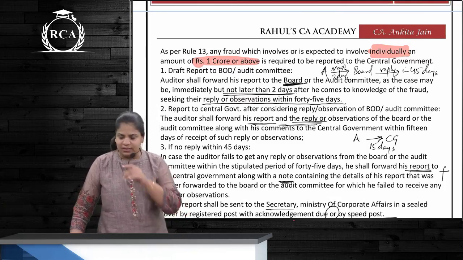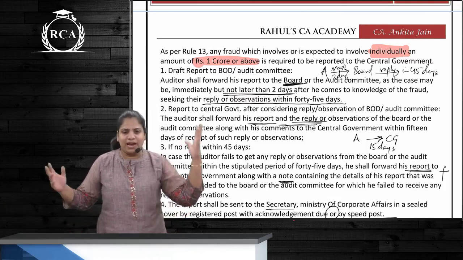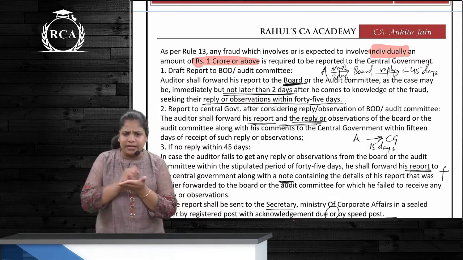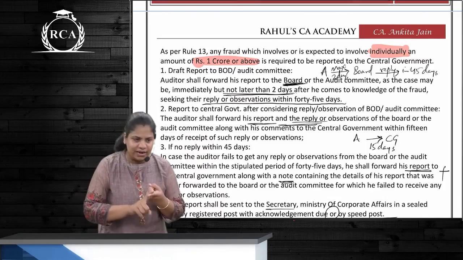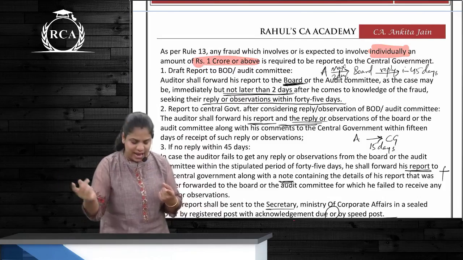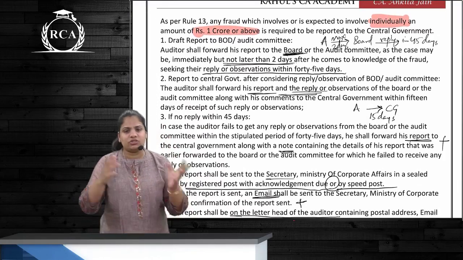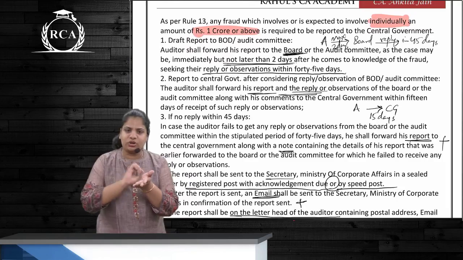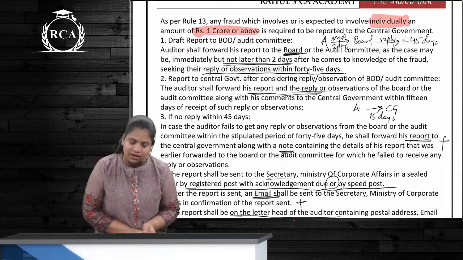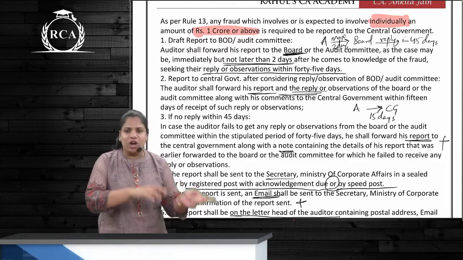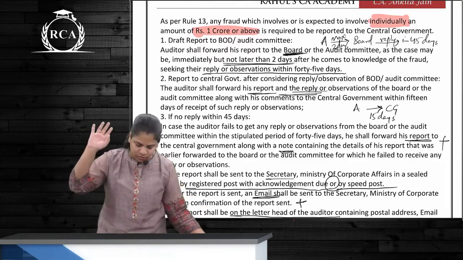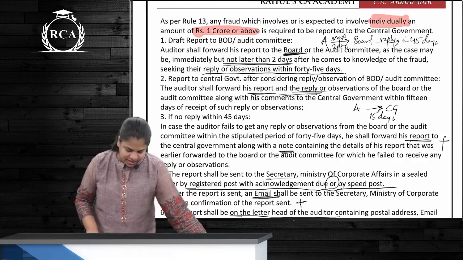Do you remember this? So a big fraud has been found by the auditor. What should he do immediately? Make a report. Make the report when? Immediately, but not later than 2 days, and give this to the board of directors. The board should give their reply and observations within 45 days. What should our auditor do then? This report plus this reply will be sent to CG within how many days?